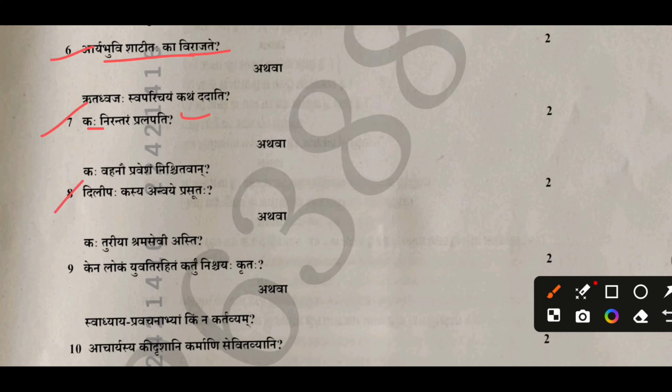In the eighth question, you have to write the answer about the left Kaksha Anvaya Prasutta in your answer sheet, and you will get the answer of the ninth question also at the end of this video.